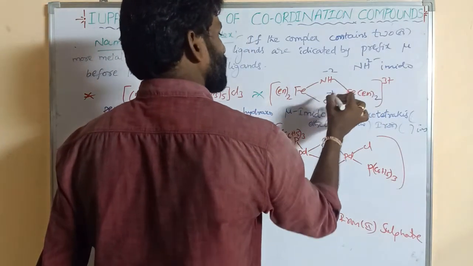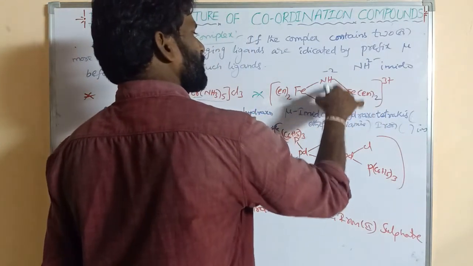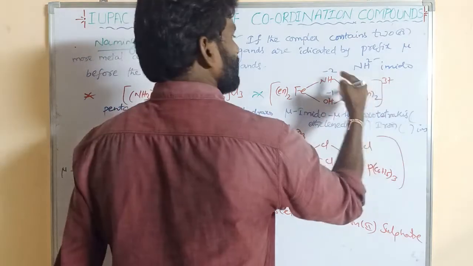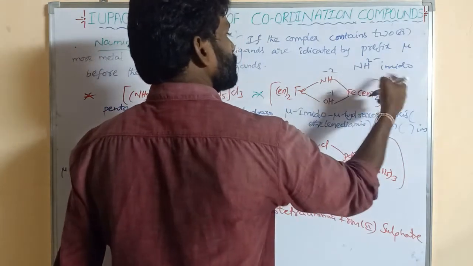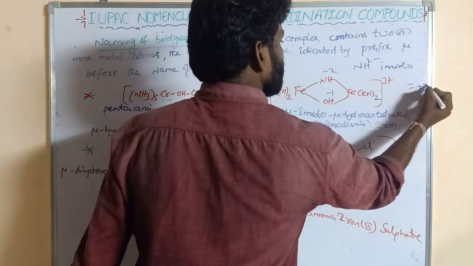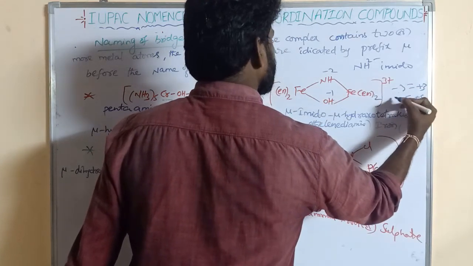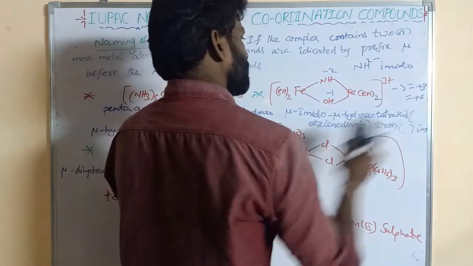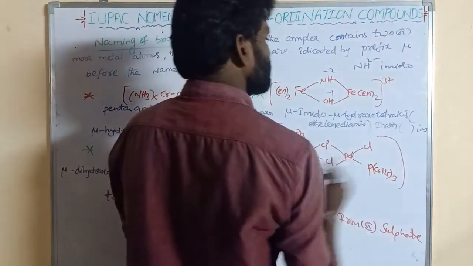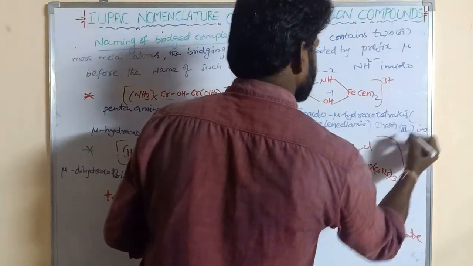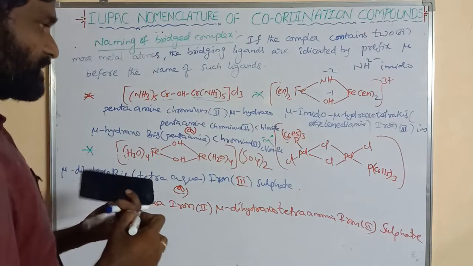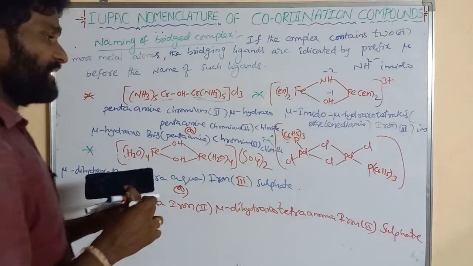This is -1. -2 minus 1 minus 3 is equal to +3. So -3 goes to the right side. This is equal to +3. This is -3, -3, +3, +6, +6 is equal to 2 iron. 1 iron is equal to +3. So what is its oxidation state? Iron 3. Right. So this is the bridged ligand, and it is also